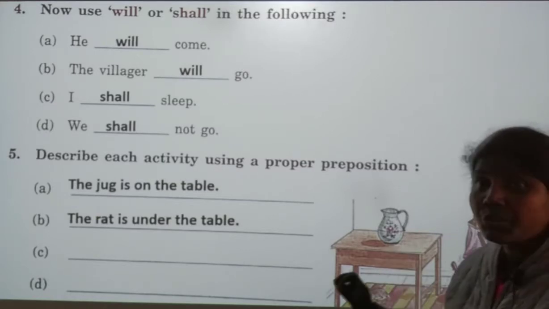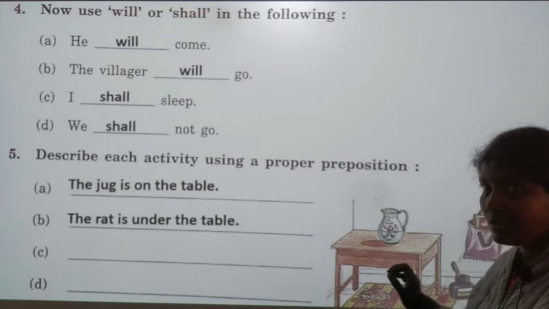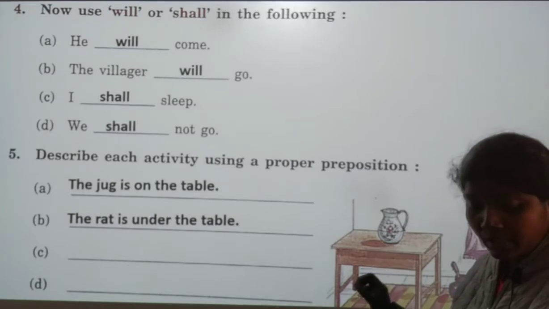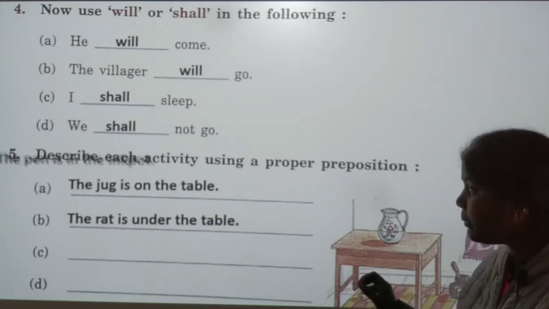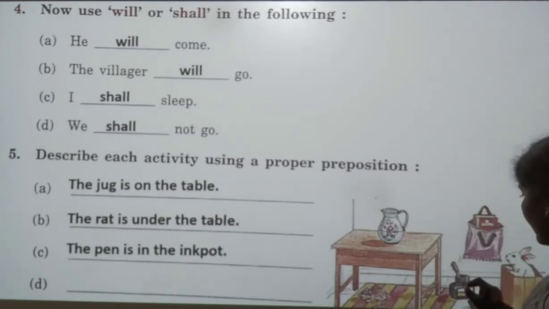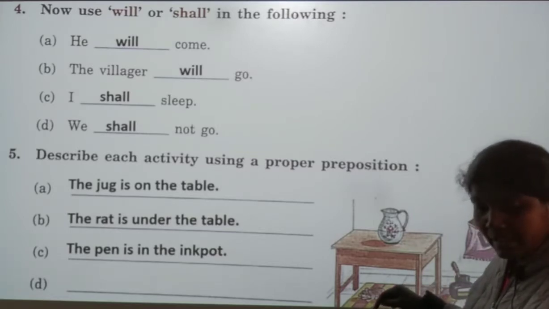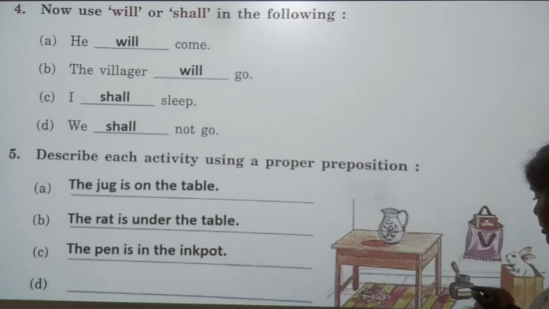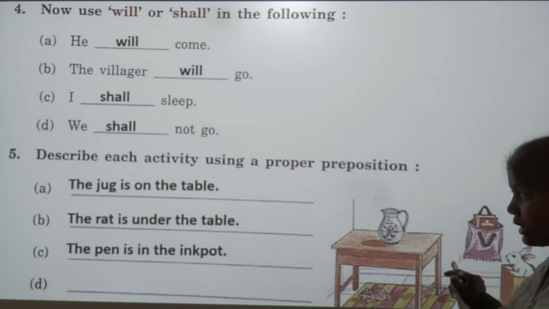We should see the picture and according to the picture, according to the things, we have to write the preposition. Third picture, pen and ink pot. The pen is inside the ink pot. It is in. So the pen is in the ink pot. Here the preposition is in.